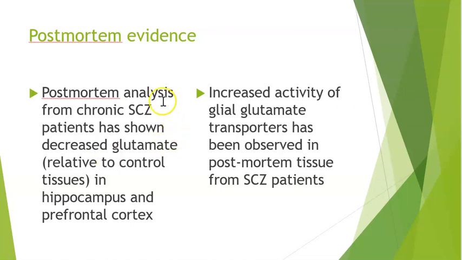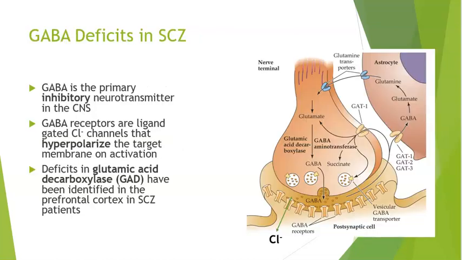So they have a decrease of glutamate, which could be a symptom of schizophrenia. Perhaps it's this decrease of glutamate that's causing these schizophrenic symptoms. And then also an increase of activity of the glutamate transporters. Remember, the transporters deal with reuptake. So what glutamate these patients have, it's not able to be as effective because that glutamate's being removed too quickly from the synapses. So it's kind of a double-edged sword.